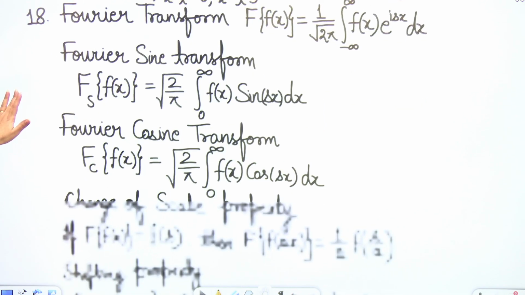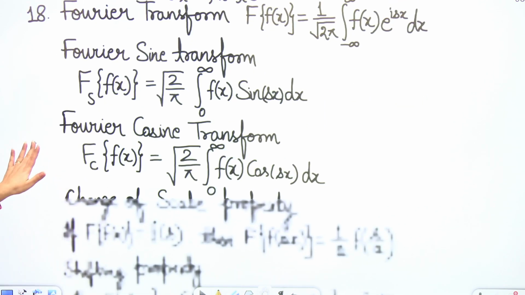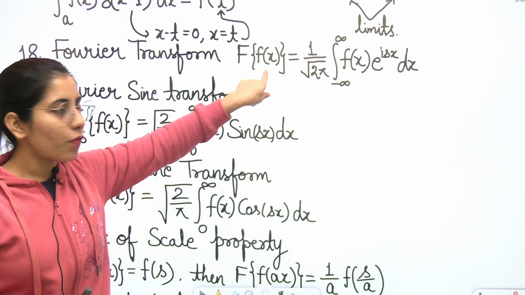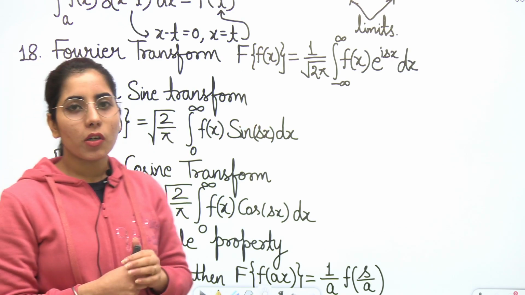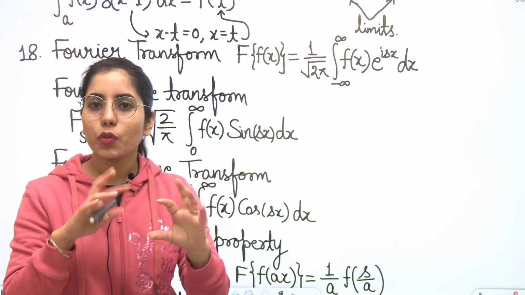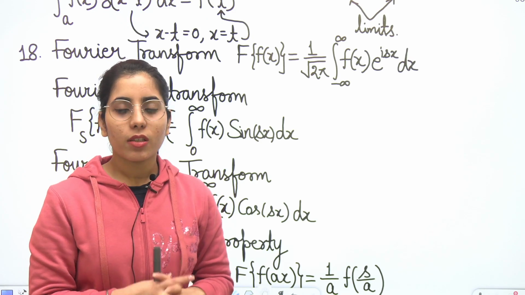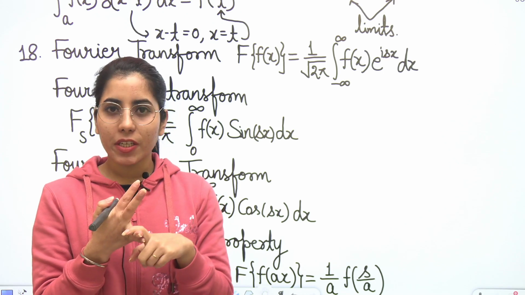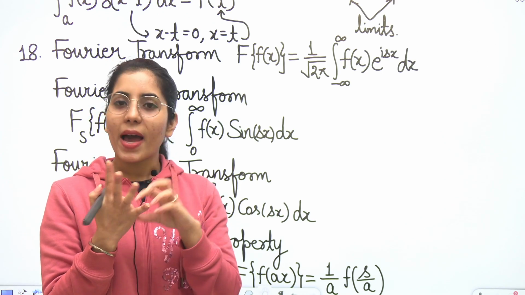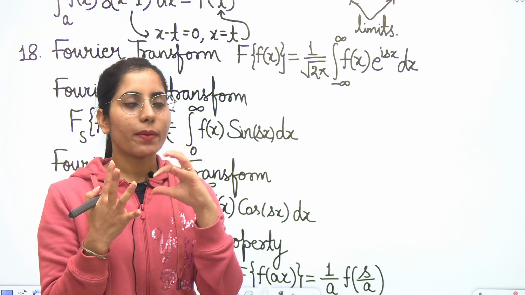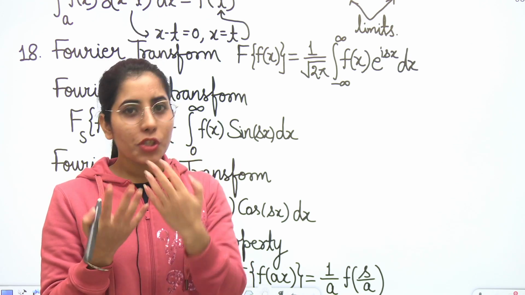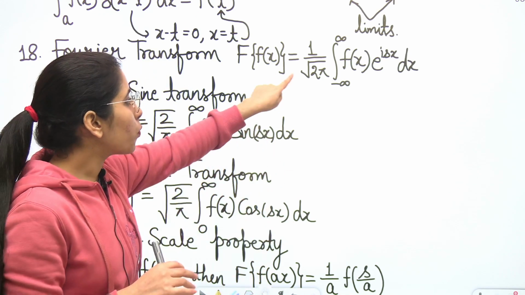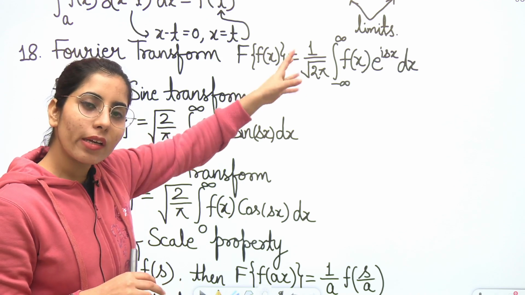Next, related to the Fourier transform, the first thing I am going to tell you is the formula. If you want to find the Fourier transform for any given function f(x), what formula are you going to use? Basically we have two different formulae here. For BSc, MSc, or for engineering mathematics, the maths you consider in bachelor's or BSc, MSc, and then in the engineering part, there is one thing which can be different. What is that? Root 2 pi or 2 pi, root and without root.